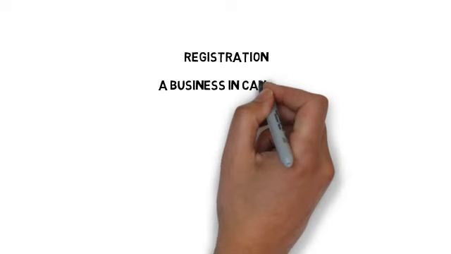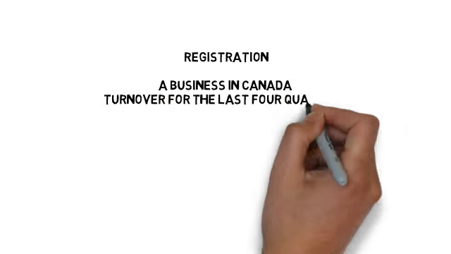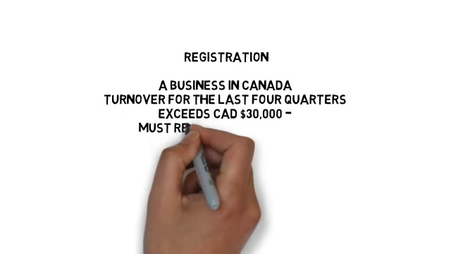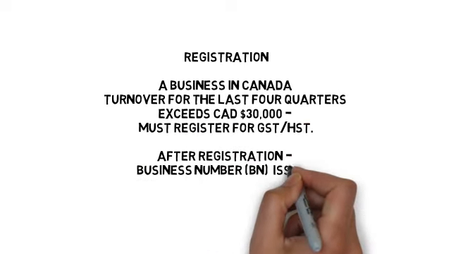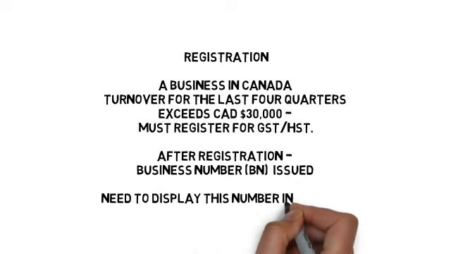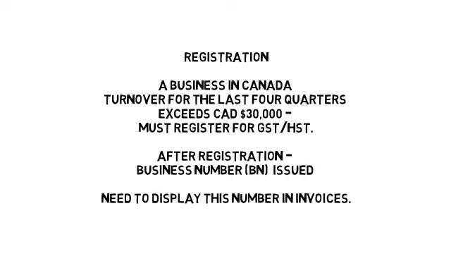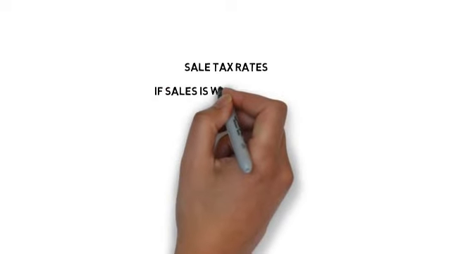Now let us look into the registration norms. Registration is mandatory for GST collection. In Canada, there is a threshold limit of $30,000 per annum turnover. If it exceeds, the business entity must register under the relevant act, and that is concerned with GST and HST. Once after the registration, they are issued with a business number, and every invoice must display the same. In India, we have GSTIN.